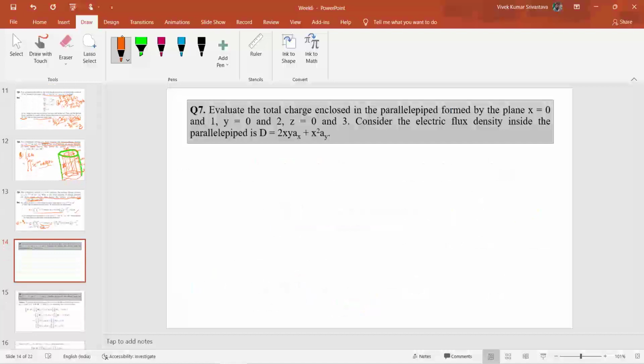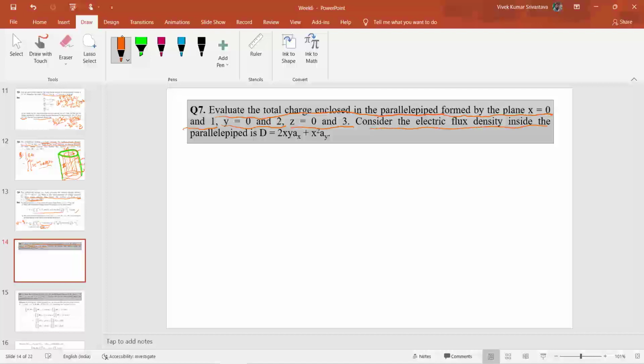The next question says: evaluate the total charge enclosed in the parallelepiped formed by the planes x equals 0 and 1, y equals 0 and 2, and z equals 0 and 3.